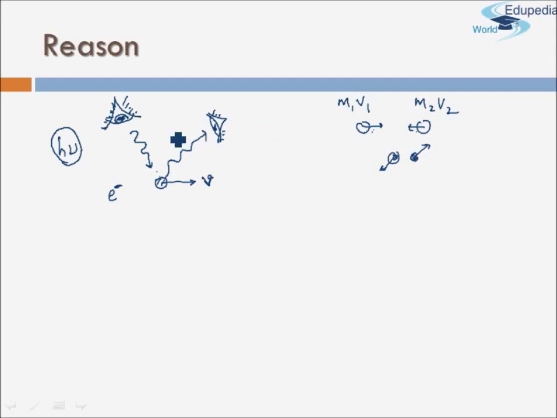So similarly, this photon with energy h nu is striking the electron with energy half mv square, where m is mass and v is velocity of the electron. So that means there might be some energy transfer between the two. So the energy of your electron after the collision of the light ray might change. So the velocity of the electron might change.